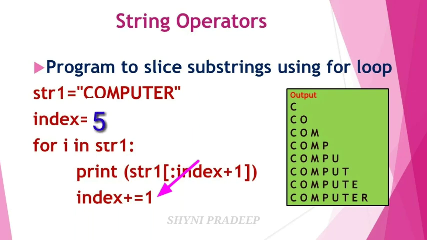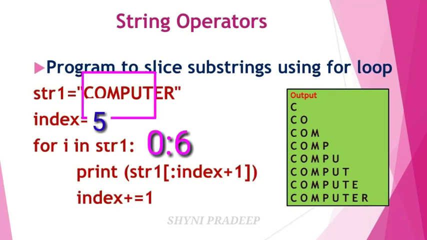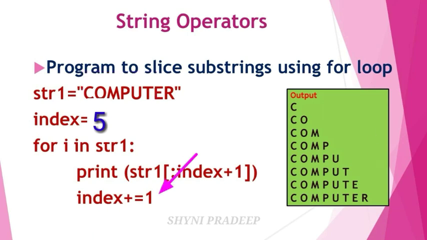Our new index value is what? 5. So next, what is the value? T. Next you have to take from 0 to index plus 1, which means 6, since 5 plus 1 is 6. So you have to specify 0 to 6 values, but you have to take 0 to 5 values. So COMPUT will be generated on the output screen. Next again update the value. 5 plus 1 is equal to 6. Take the next letter, that is E.